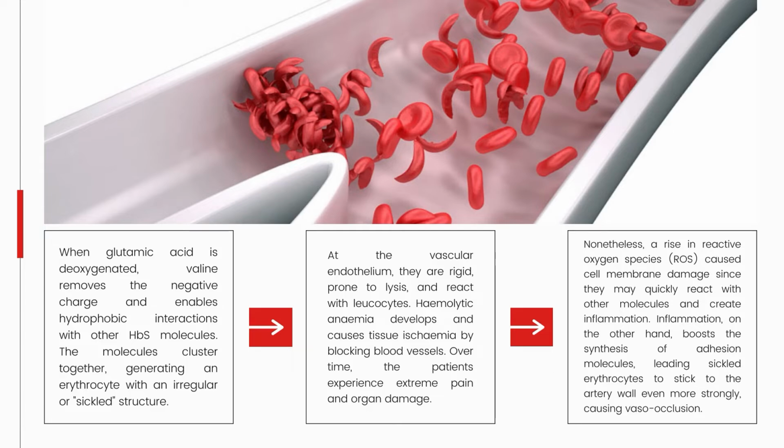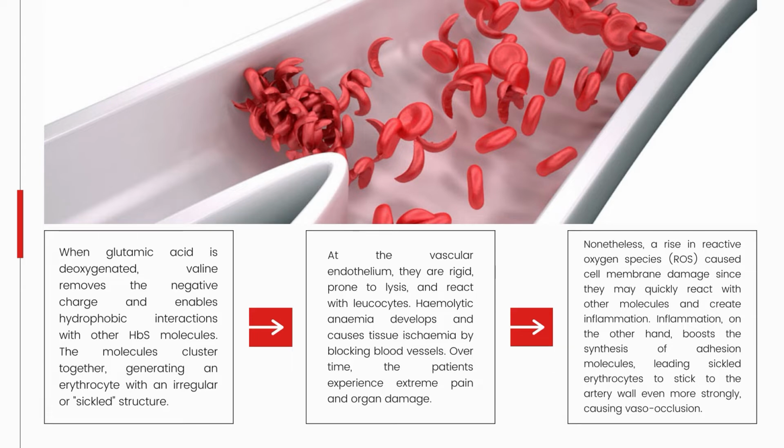The amount and time of hemoglobin deoxygenation, as well as the intracellular sickle hemoglobin concentration, are proportional to the degree and extent of sickle hemoglobin polymerization. Sickle erythrocytes, on the other hand, are rigid and prone to lysis, as well as interacting with leukocytes at the vascular endothelium. As a result, hemolytic anemia occurs, and so does recurrent small vessel blockage.